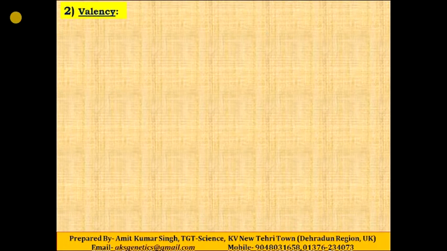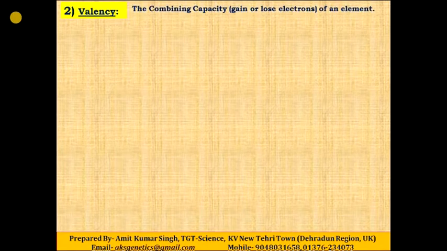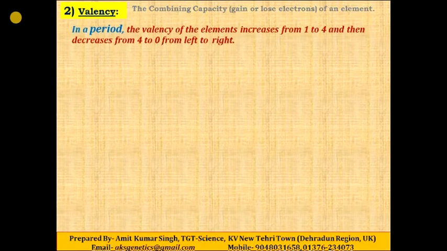Now we'll see the second property, which is related to valence electrons, that is valency. So what is valency? The combining capacity of an element is known as valency. A typical definition of valency. So in a period, the valency of elements increases from 1 to 4 and then decreases from 4 to 0 while we move from left to right.